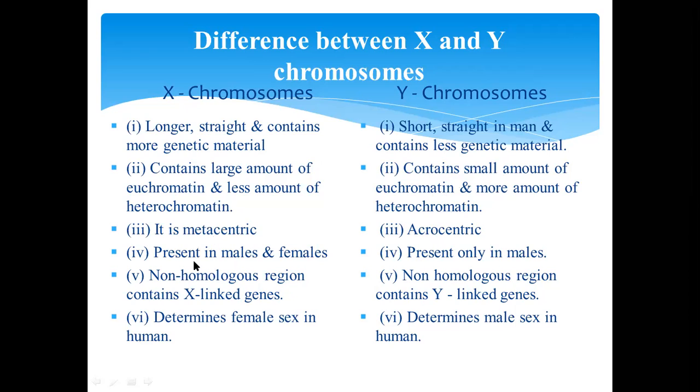X chromosome is present in male and female. Y chromosome is present only in male. In X chromosome, the non-homologous region contains X-linked genes. In Y chromosome, the non-homologous region contains Y-linked genes. X chromosome determines female sex in human, whereas Y chromosome determines male sex in human.